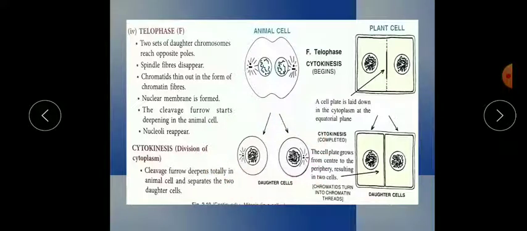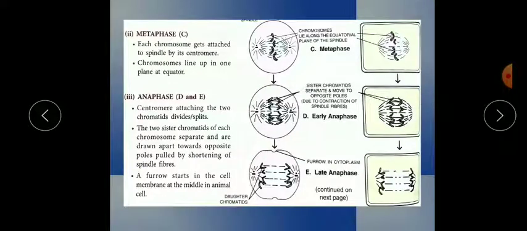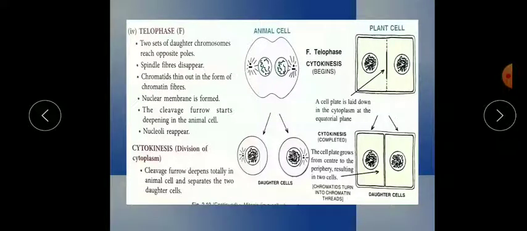You can see here, in the plant cell, you should remember the cell plate grows from the center and divides the cell into two daughter cells. Children, all these diagrams of prophase, meta, ana, telo are very important.